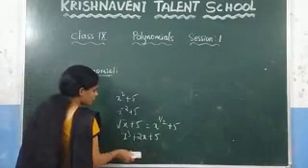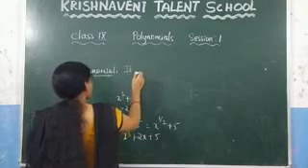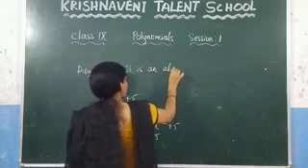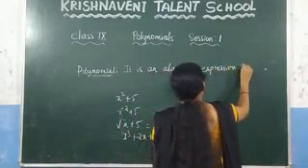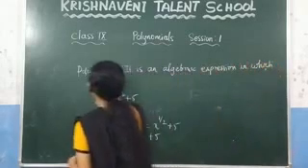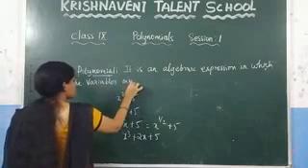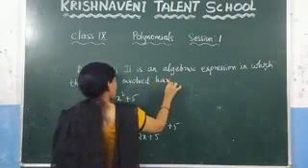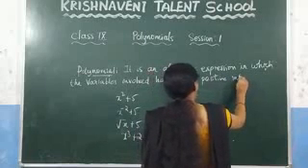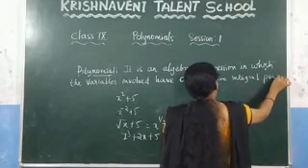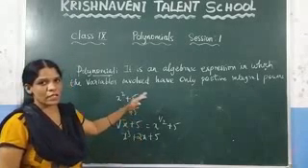Now, what is meant by a polynomial? First, write what is meant by a polynomial. A polynomial is an algebraic expression in which the variables involved have only positive integral powers.